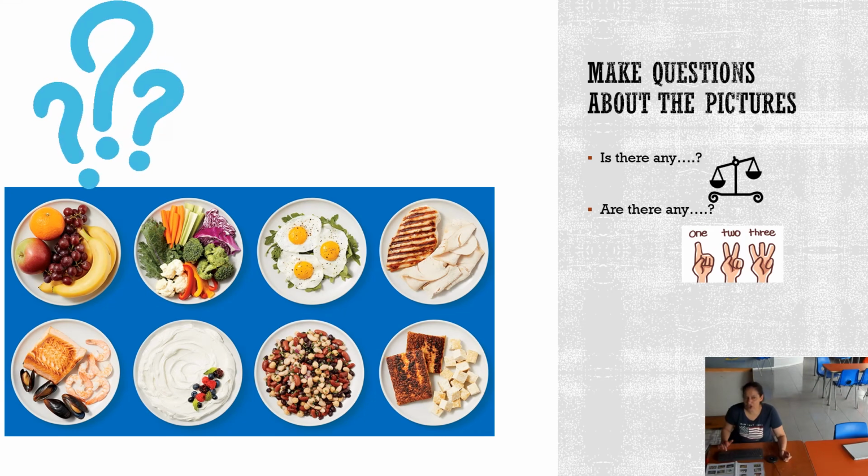And then, here you have pictures, and I want you to make questions about the pictures. Is there any or are there any? First, you have apple, orange, grapes and bananas. Then you have vegetables.